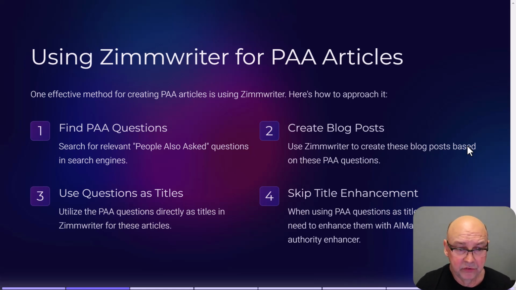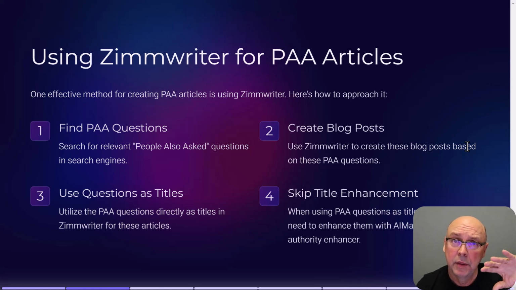So the question was, do I need to do any enhancement with the PAA articles before I put them into Zimmwriter? And the answer is no. Just take the questions, put them straight into the bulk writer and let it do its job. I use search intent focus, and if you've seen any of the videos that we've talked about this, I try to get auto style questions, and I'll put a style mimic in there, a couple other things, but I've got a couple of videos I'll share with you at the end. Once you use the questions, you don't need anything else.